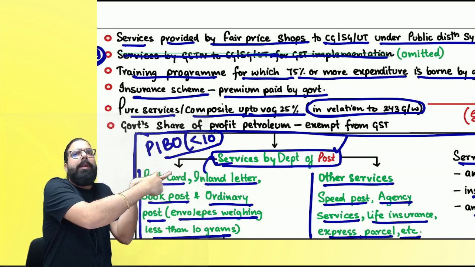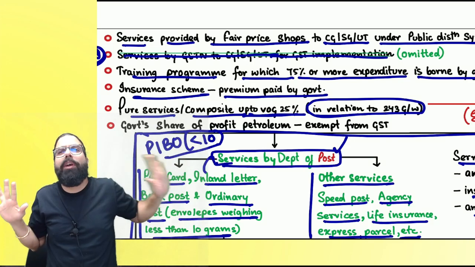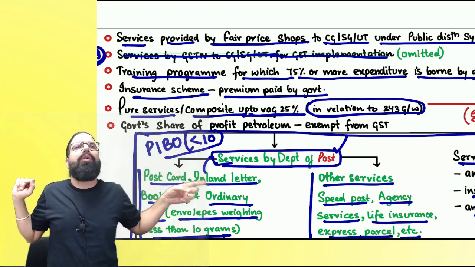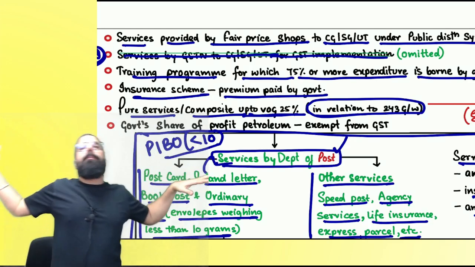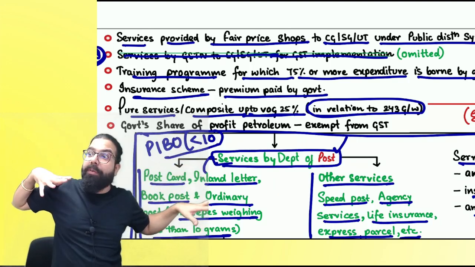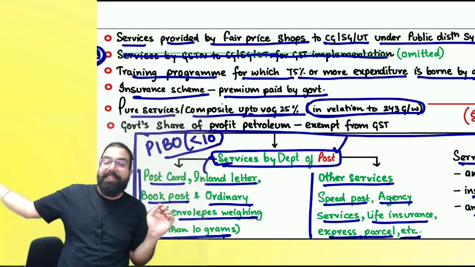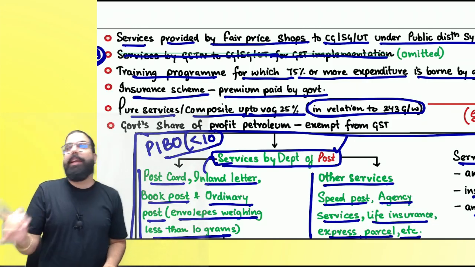Central government, state government, local authority, union territory government. Local authorities do those activities told in 243G and 243W, which are neither supply of goods nor supply of service. If I am helping the government with pure service or composite supply where value of goods is up to 25%, then my services to the government also shall be exempted. Are we clear, everyone? Can we go ahead?